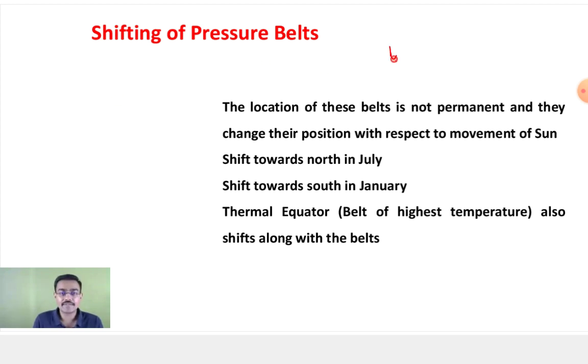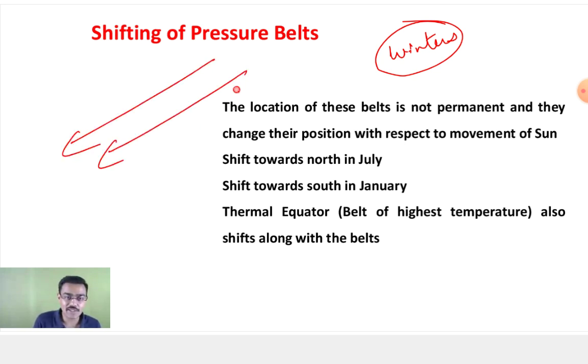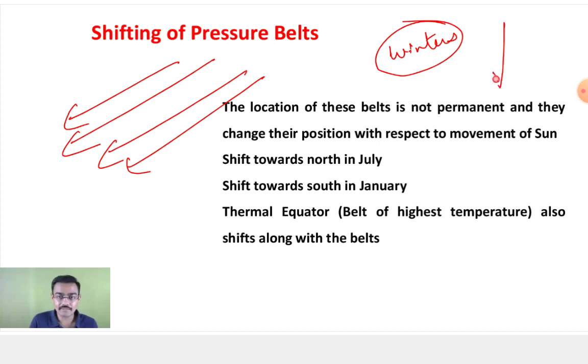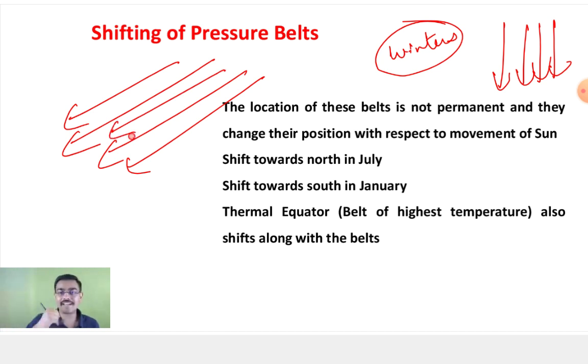What happens in the winters? You try to sit in the sunlight. The sunlight is coming in like this. What happens in the summers? You say that sun rays are coming like this, so you are getting sun rays directly overhead. But during the winters, you are getting the sun rays at a tilted angle, in a certain direction.